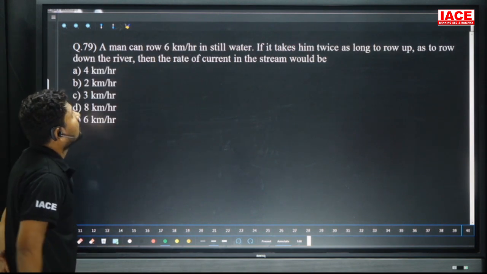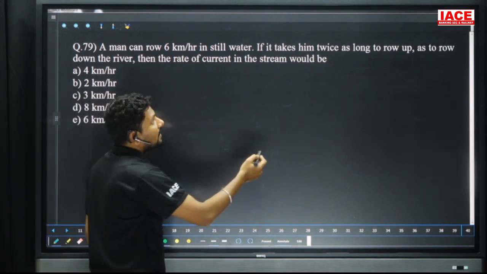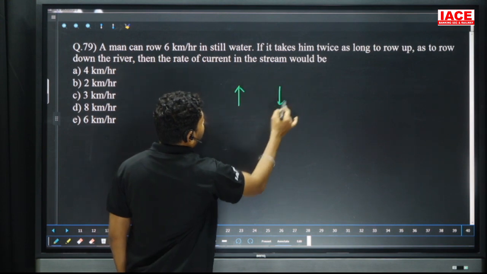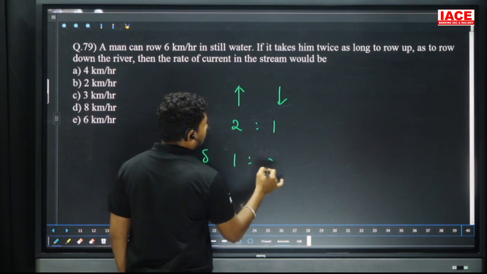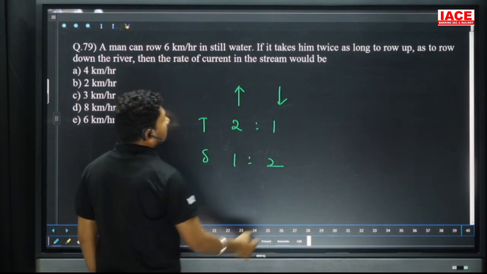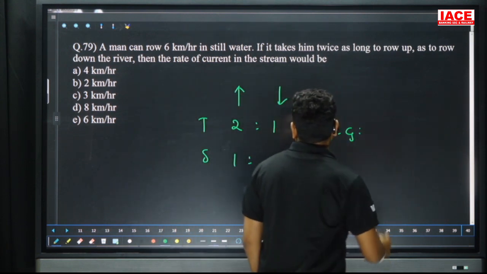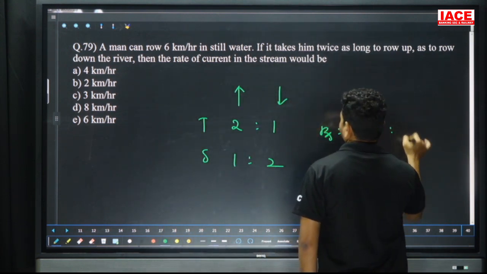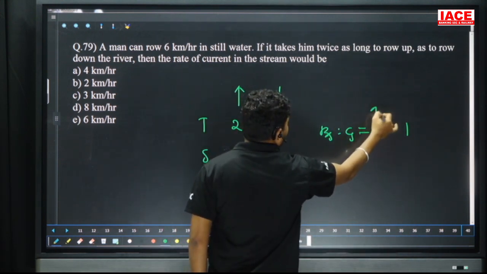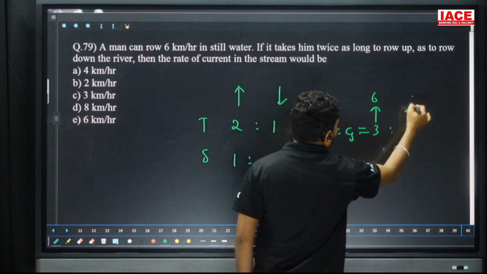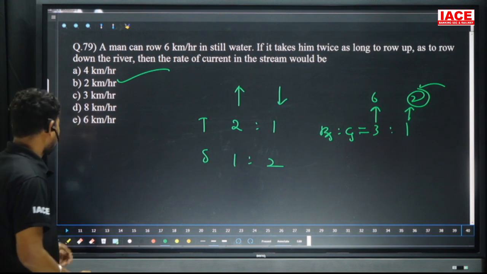Next, a man can row 6 km/h in still water. If it takes twice as long, long means nothing but time. So row up and row down, it is 2:1. This is the time, and the speeds ratio becomes 1:2. This is up and down. Here we need boat speed to current speed. The formula is 3/2 and 1/2, which cancel, giving 3:1. 3 parts is equal to 6 km/h and 1 part is equal to 2 km/h. Our option is B here.